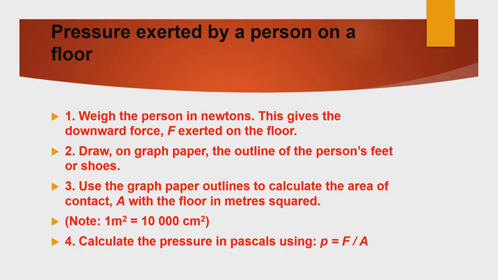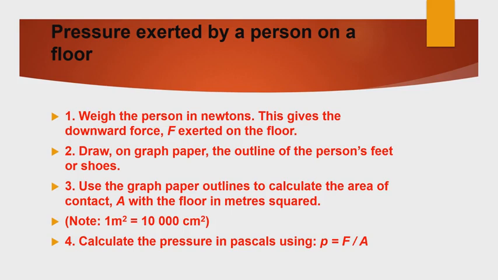Pressure exerted by a person on the floor. The weight of the person in Newton gives the downward force exerted on the floor. Draw a graph, an outline of a person's feet or shoe. Use the paper outline to calculate the area of contact. A is the floor area in meter square. 1 meter square equals 10,000 centimeter square.